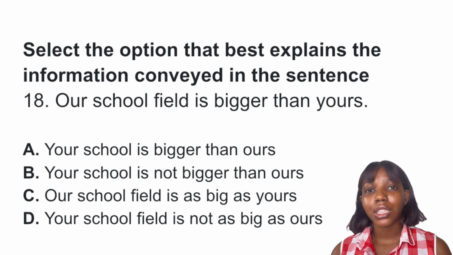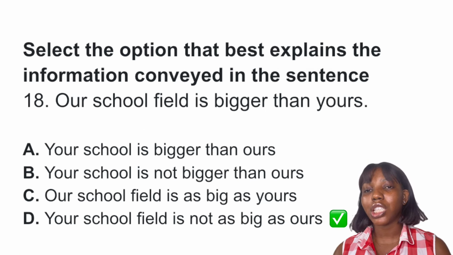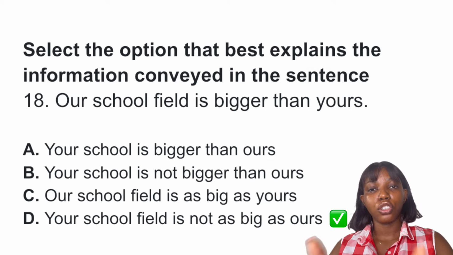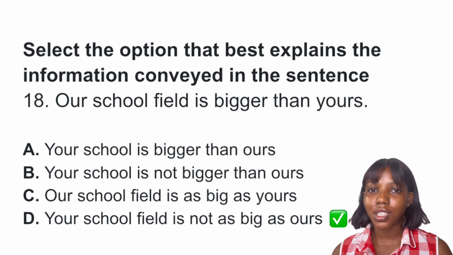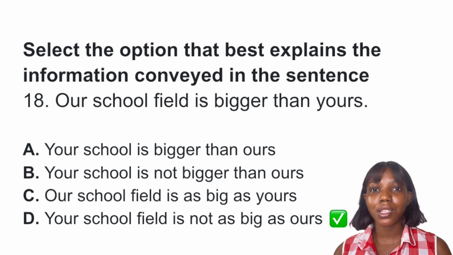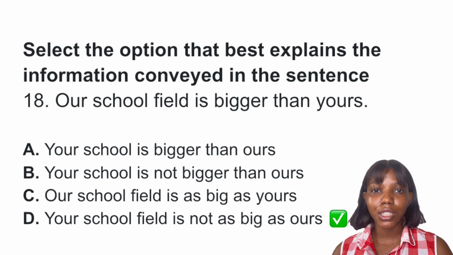So we are left with option C and D, and the best answer to this question is option D because it says your school field is not as big as ours. It's the same thing as saying our school field is bigger than yours. Okay, option C says our school field is as big as yours. Is not the same thing because option C means it's the same thing, right? So the answer to this question is definitely option D.